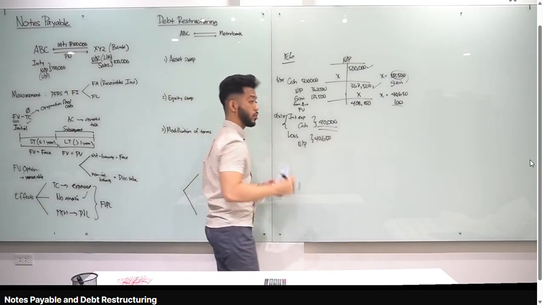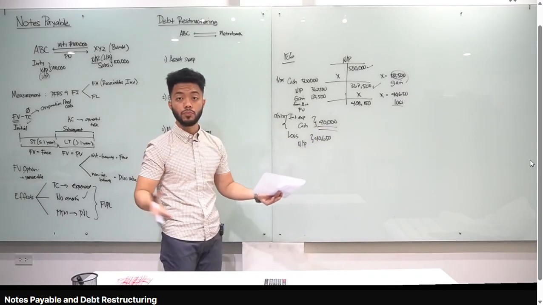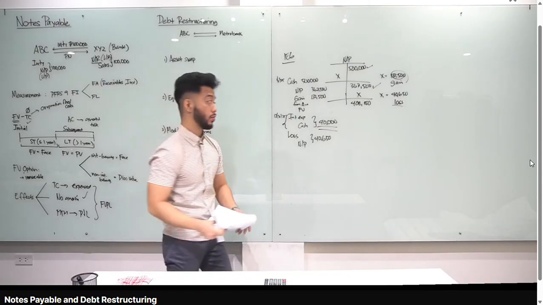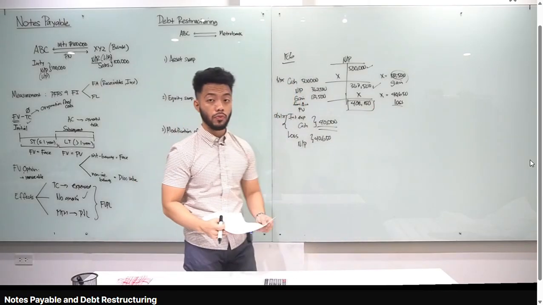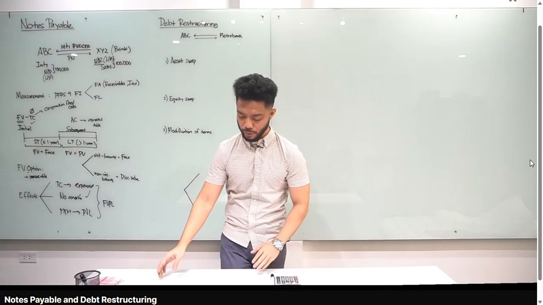Sagot mo dyan, 40,000, which is basically yung 500,000 times yung coupon rate na 8%. Pag tanong sa'yo, how much is the balance? Tingin ka lang dun sa ending balance natin, 408,150. Okay? So that's how you do fair value option for notes payable. Let's now go to main problem number 1.